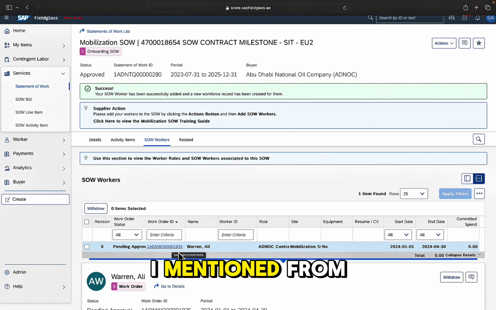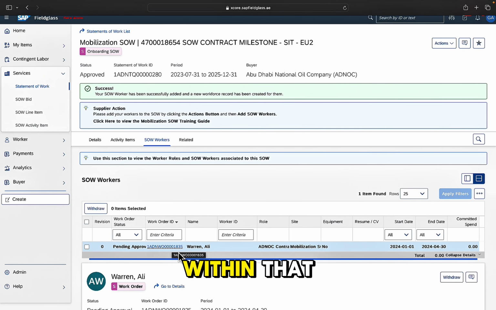If you remember, I mentioned from the home page, you have your work items and, within that, your worker activity items that require your action. If I was to click into this now, I can drill down and see a list of all of the contractors with activities that we need to complete. You can see that this is the contractor that I just created, and it's automatically generated this work item asking me to complete the relevant steps and activities needed in order to onboard this worker successfully. From here, I can follow the instructional text. I can upload the attachment as requested and I can mark this as complete. But before we do that, I'm actually going to click into the worker record itself.